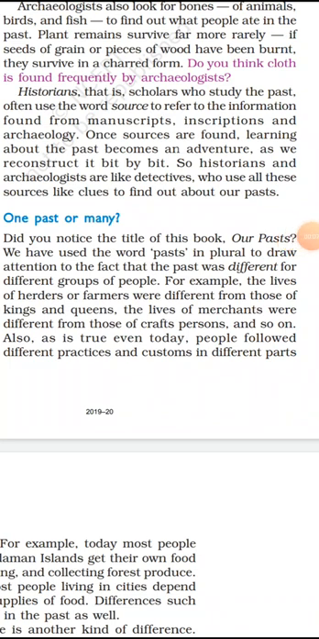Good morning, students. As you know, we have already completed the chapter of geography, and we have started the chapter of history: What, Where, How, and When. So today I am going to complete this chapter.